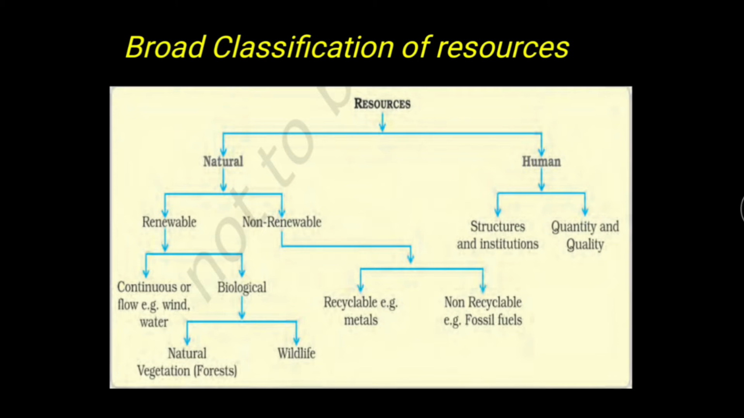And further, the human resource is classified on the basis of structure and institutions, and quality and quantity. At the same time, the natural resource is classified as renewable and non-renewable resources. The renewable resource is further classified as continuous or flow resource and biological resource. Then the biological resource is further classified as natural vegetation and wildlife. The non-renewable resource is further classified as recyclable and non-recyclable resources.